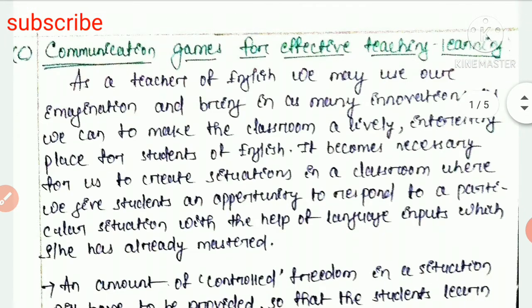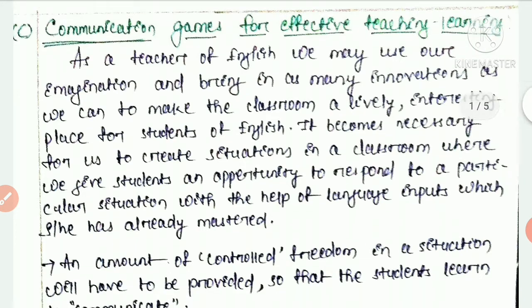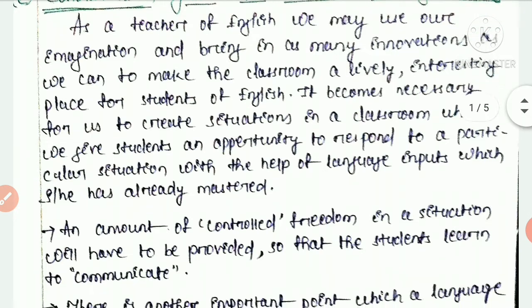Then it becomes necessary for us to create situations in a classroom where we give students an opportunity to respond to a particular situation with the help of language inputs which she or he has already mastered. Here we should give more extra knowledge to the learner, means we have to extrapolate more questions to the learners and go beyond the textbook text lines.